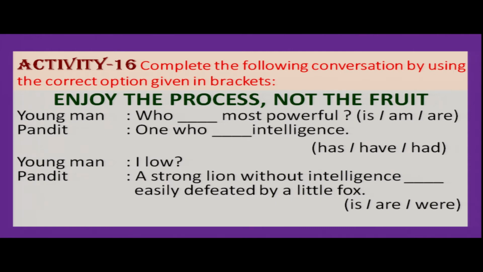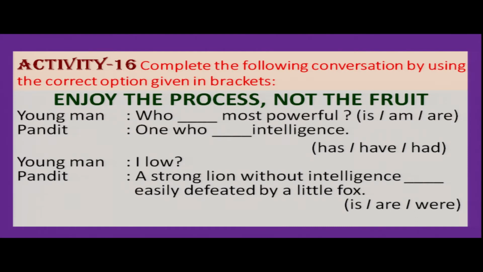Another activity from your textbook, in your first chapter, activity 16: complete the following conversation by using the correct option given in brackets. And the title of this passage is Enjoy the process, not the fruit. Young man, who dash most powerful? Who is most powerful, not are or am, right? This is the agreement, who is. Pandit, one who dash intelligence, one who has intelligence. So who is powerful? One who has intelligence.